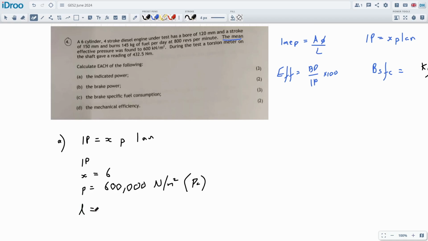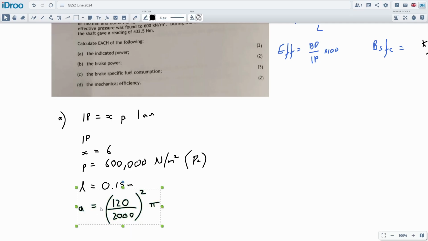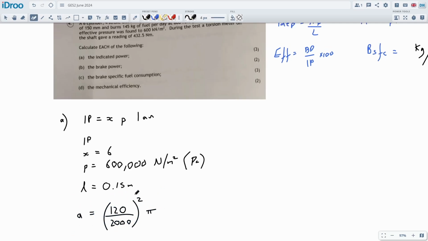Okay, the length is the effective length for the stroke, which is given as 150 mil, so 0.15 meters. The cross-sectional area will be that 120 on the bore in millimeters. We need to convert this into meters squared, so I divide it by 2 to get it into a radius, divide by 1,000 to get it into meters, and then square it and times it by pi, because I assume it to be a circle. All right, I'll do this calculation so I don't have to do a side calculation in the middle of my calculation, and I'll get that one out in a second.